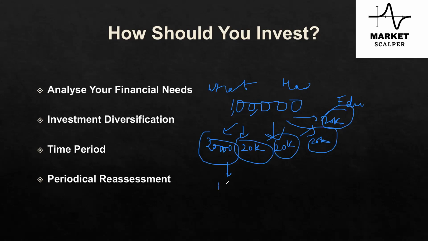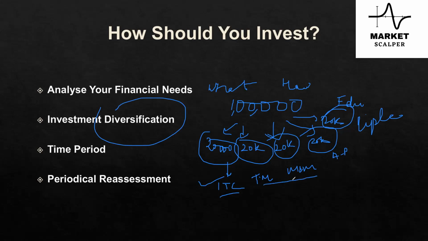Like this would be ITC, Tata Motors, then you have M&M, and then you have Asian Paints and Cipla, for example. Diversification also means diversification in terms of industry. So you have your hotel and hospitality, this would be your automobile, this is paint, and this is your pharma.